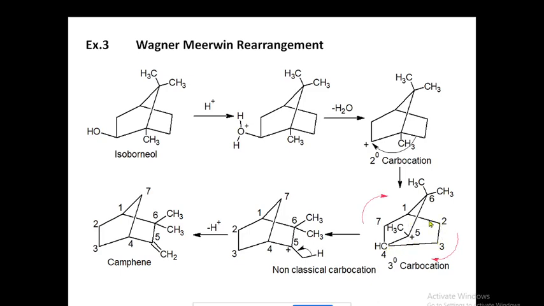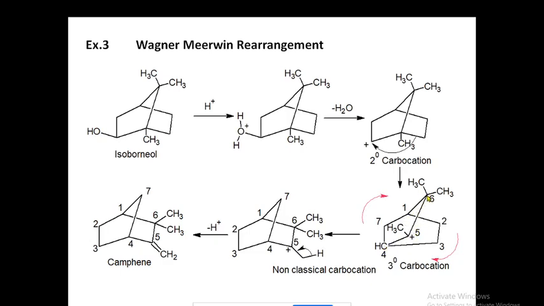So that is a 4 carbon segment, 1, 2, 3, 4. Now see this again, carbon number 1, then carbon number 6. Carbon number 6 has geminal methyl groups. 1, 6, 5, 4, so this is again a 4 carbon segment.